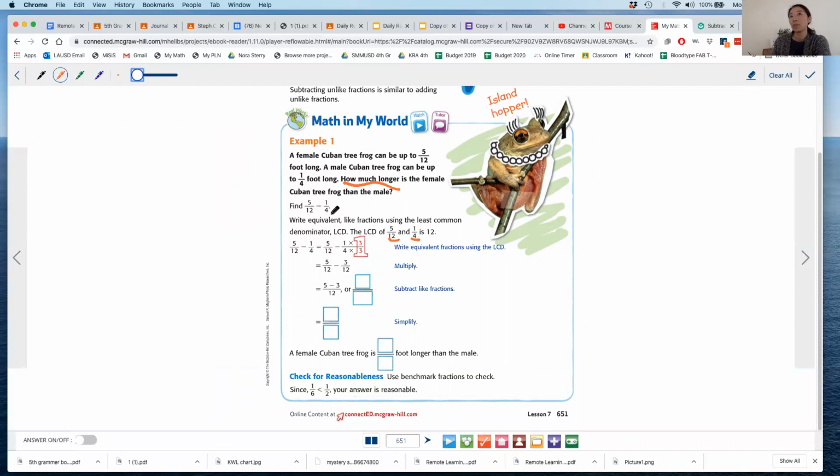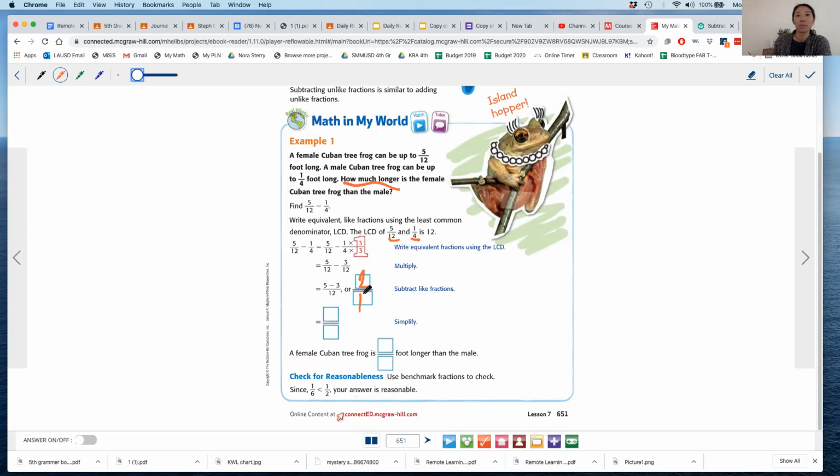Remember, anytime you're subtracting, look to see if one of these denominators is already a common multiple. So 1/4, I have to multiply times 3 in the numerator and denominator. So 1/4 is equivalent to 3/12. Now I can subtract 5 minus 3, right? So that equals what?